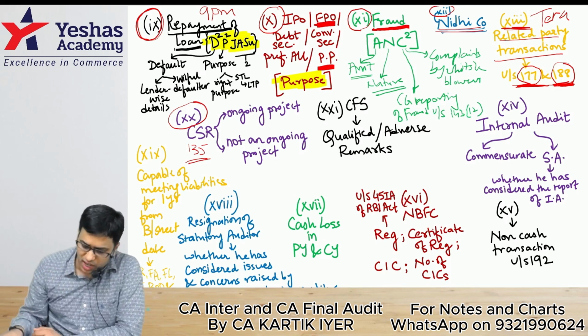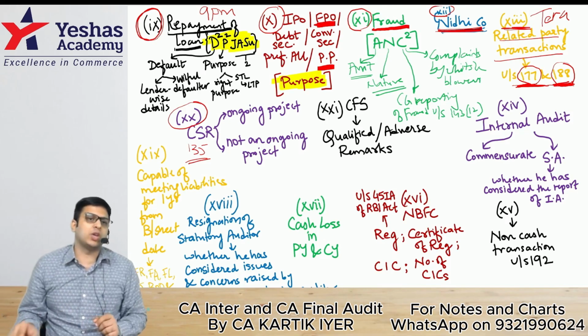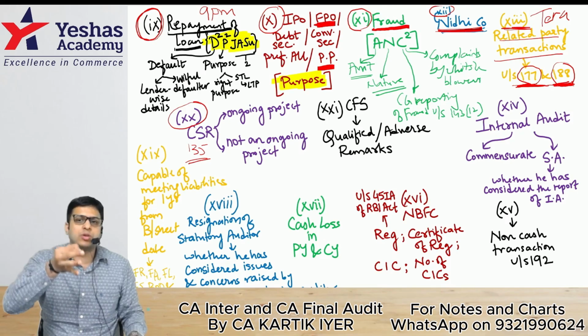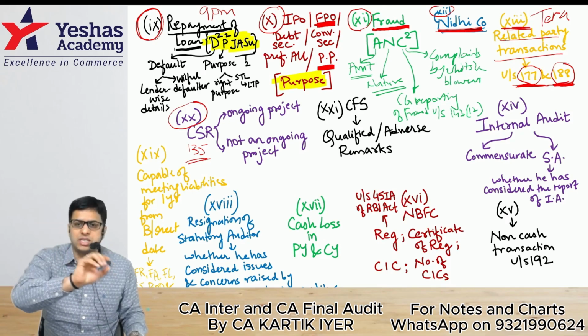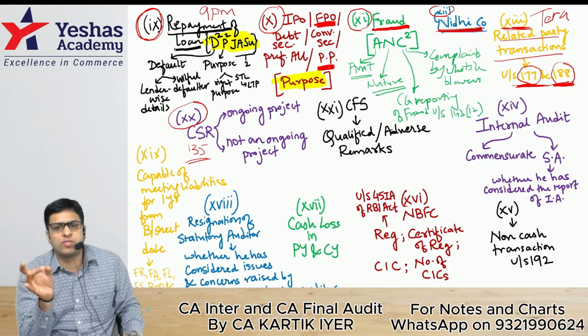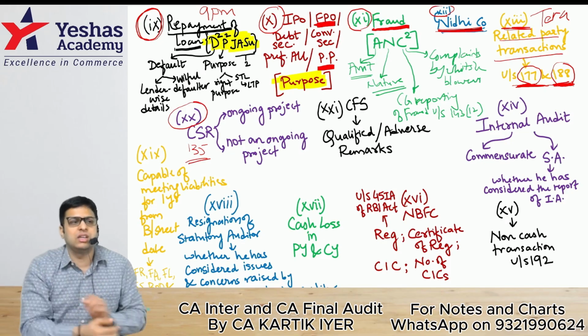Okay. Nidhi company, go for it. You know it very well. Tell me. Nidhi company. In this case, what will you check? You will check whether net owned funds to deposit is in the ratio of 1:20, 10% is unencumbered term deposits, and whether there is any default of deposit or interest, deposit repayment or interest. If any one of these issues is there, the auditor will mention it in the Caro report.